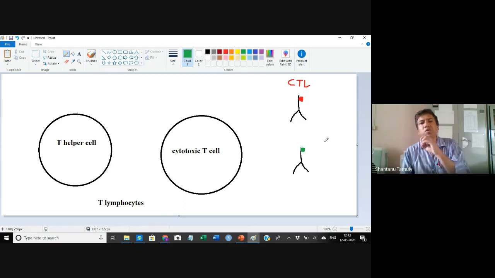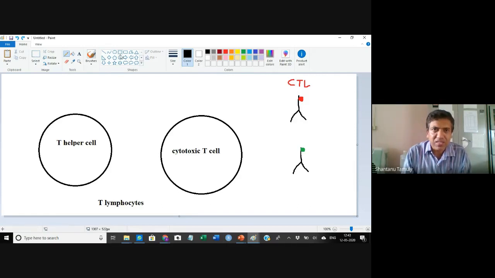Then you just take the tissue cells and put in this mixture of antibodies. What will happen? The cytotoxic T cell will be bound by this particular antibody. Before that, let me give you one more explanation.